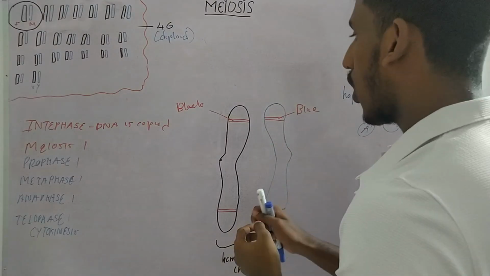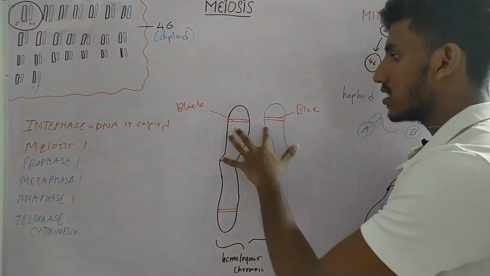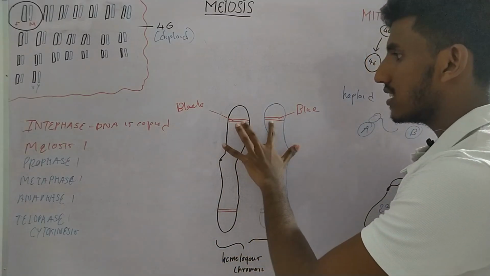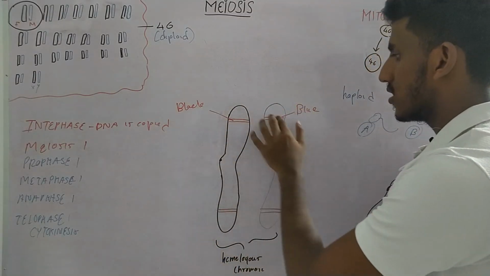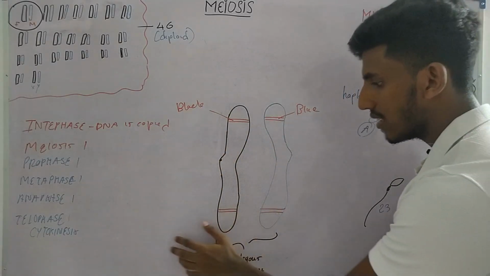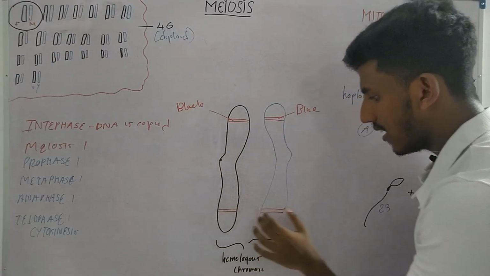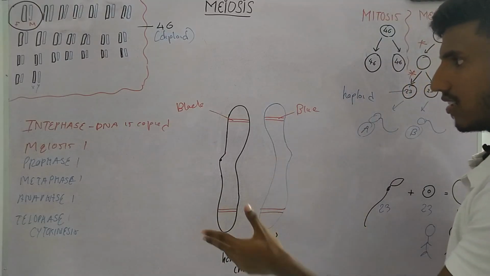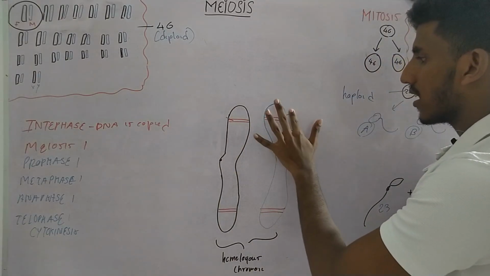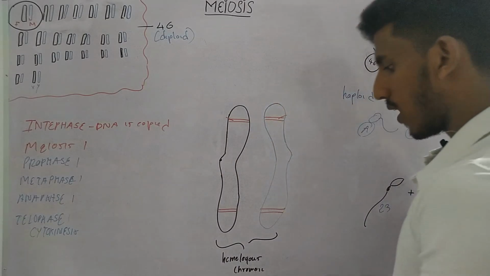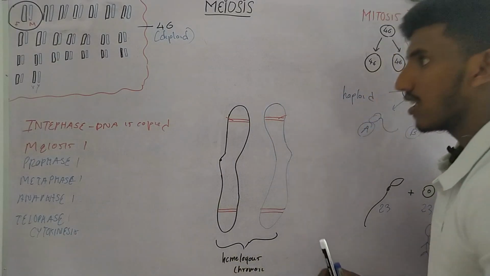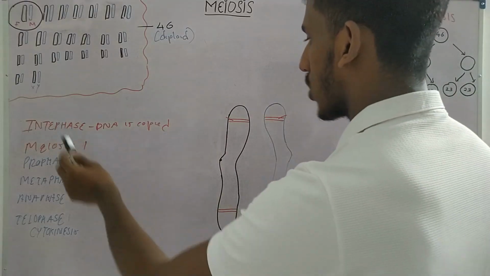So this is what we call alleles. The alterations of the genes, we call them alleles. Even though they are the same set of genes, they have different alleles. So this gene has blue allele and this gene has black allele. Same here, this gene might have black hair color, this gene might have brown hair color. So that is what alleles are, and that is really important when it comes to meiosis, and you will know why sometime later. So now these homologous chromosomes, as I told, in interphase DNA is copied.